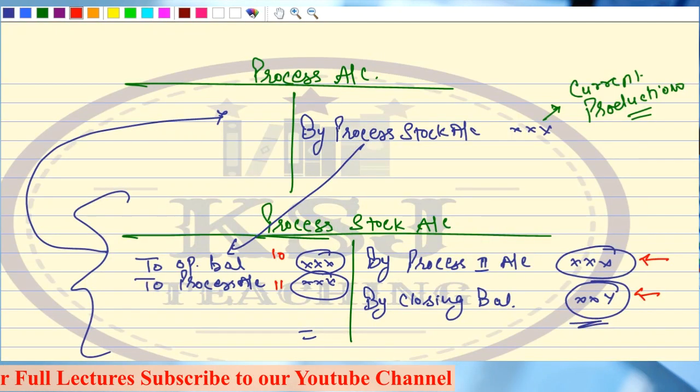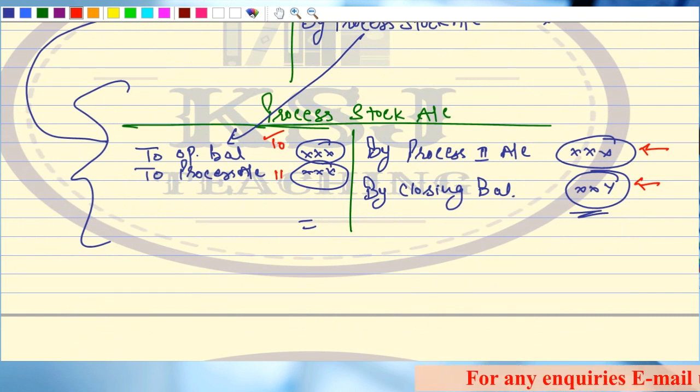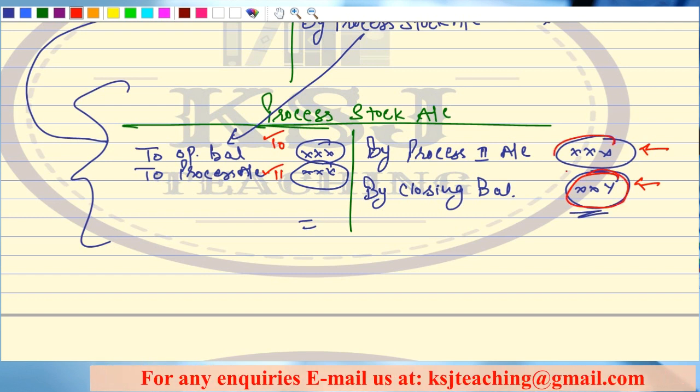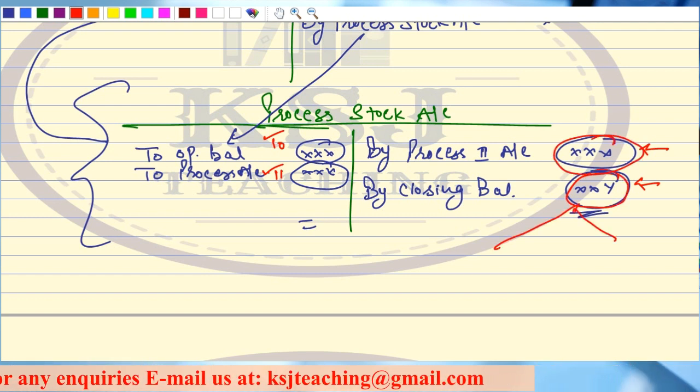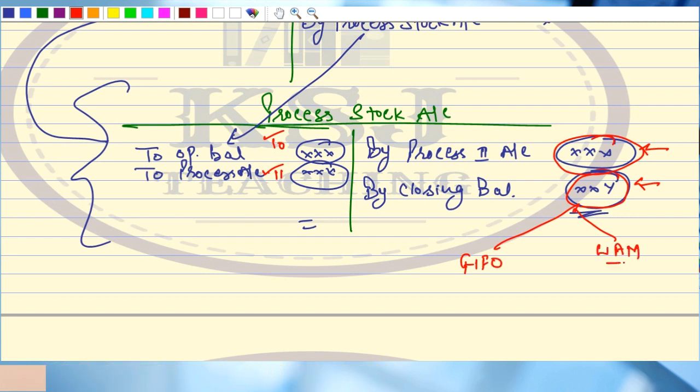Now listen to it very carefully. See, sir, I told you that the opening balance is 10 and the transfer from the process is at 11. Now we have to find out the closing balance value and the transfer to next process. Now this can be calculated by two methods. One is FIFO method and the other one is the weighted average method, right?